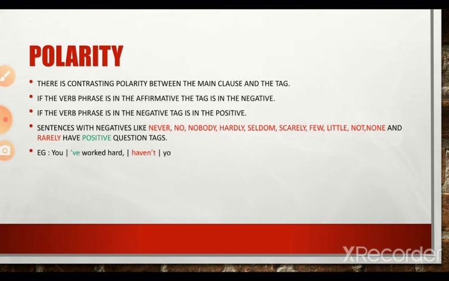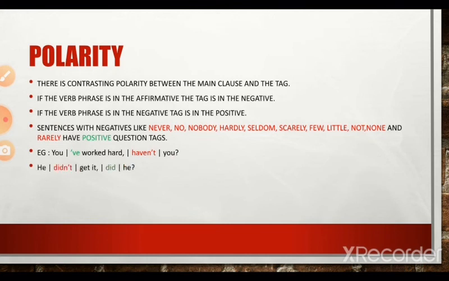Example: You have worked hard, haven't you? See, here "have" is written in the contracted form, apostrophe VE. "You have worked hard" is in the first part of the sentence, in the main clause. Hence, it becomes "haven't you?" The negative of "have" is "haven't you." The main clause was in the positive. The question tag is in the negative.